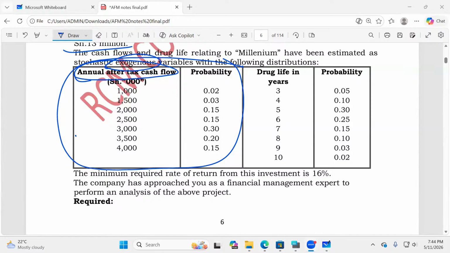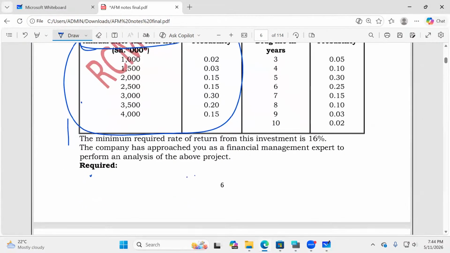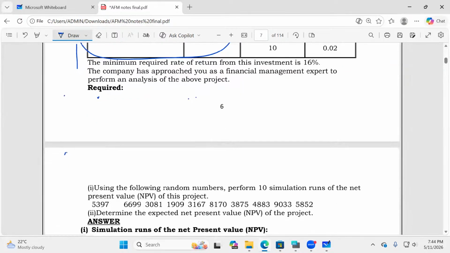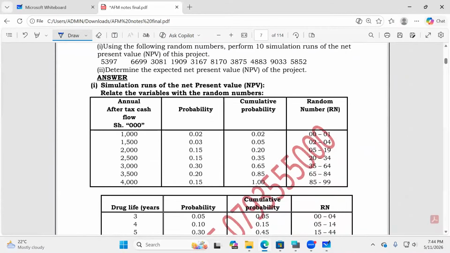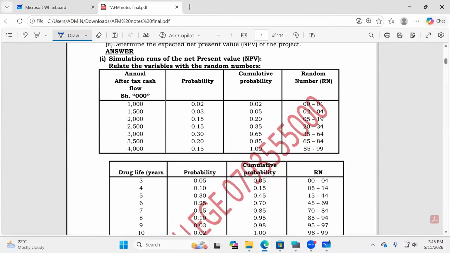They have been able to copy this down. And in this case here, having copied this down, what do you think is expected of us? This is what I expected them to do as great ninjas. So for the annual after-tax cash flows, we have the probabilities. So I expect you to come and give me cumulative. And then you give me random number ranges. I know that you shall be able to get that.